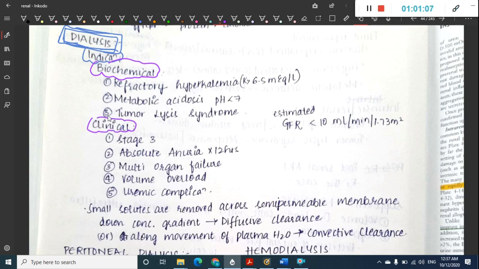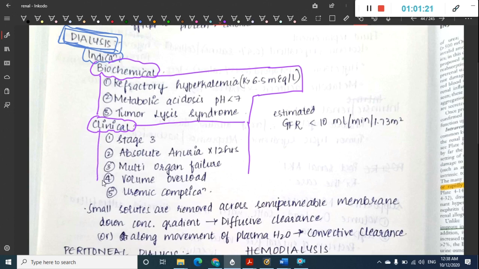Biochemical indications include refractory hyperkalemia, that is potassium more than 6.5 milliequivalent per liter, metabolic acidosis where pH is less than 7, and tumor lysis syndrome. But dialysis should also be done for clinical causes like stage 3, absolute anuria for a period of 12 hours, multi-organ failure, or volume overload and uremic complications.